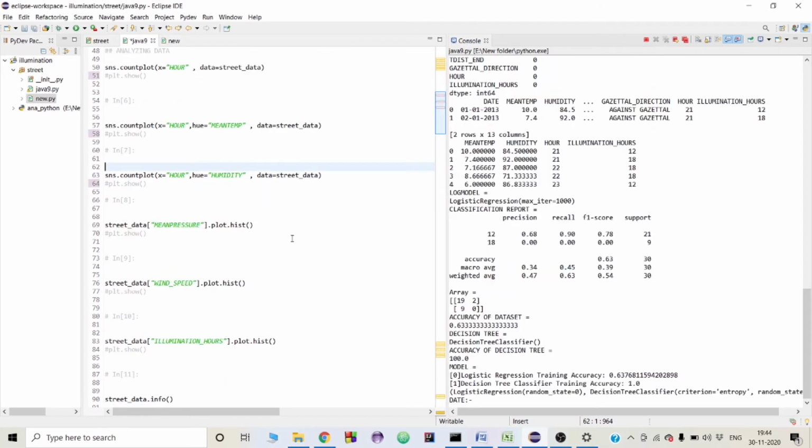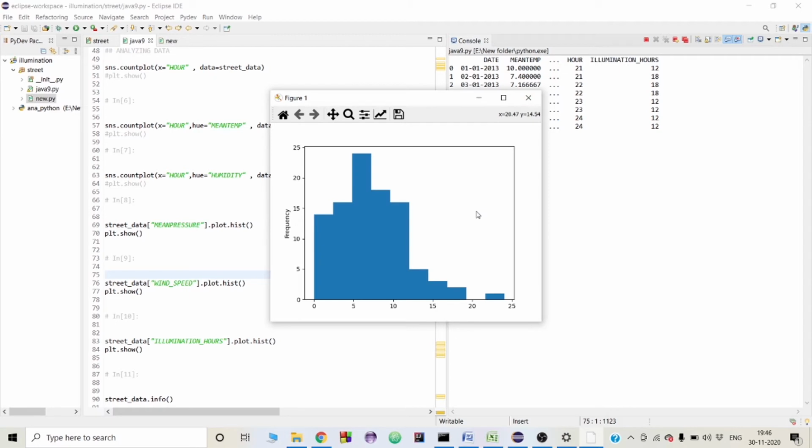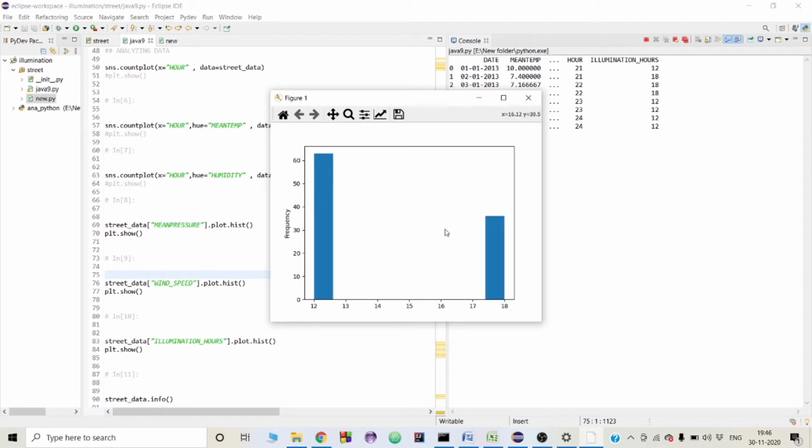Now we will be having histograms of three different variables: mean pressure, wind speed, and illumination hours. In this, we will be analyzing the fact that the mean pressure average is between 1015 to 1022.5. Wind speed is between 0 to 10. So here we will be plotting the histograms of the three variables. The first graph shows the histogram of mean pressure. The second graph shows the histogram of wind speed. Here the wind speed is mostly averaged between 0 to 10, and the third histogram is showing the range of illumination hours.